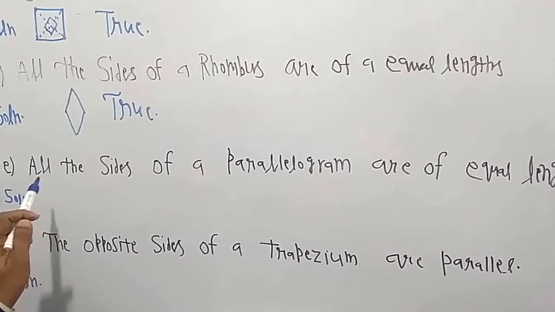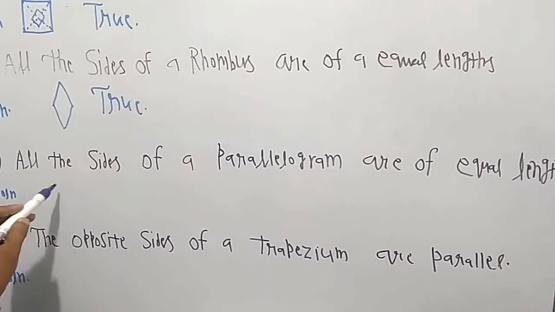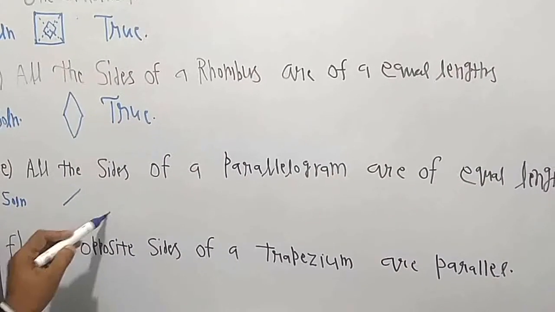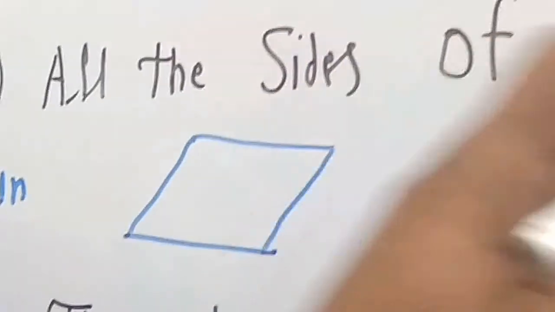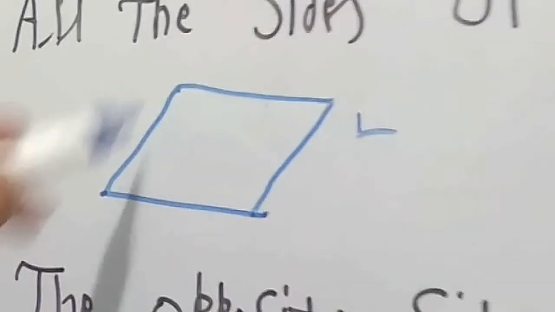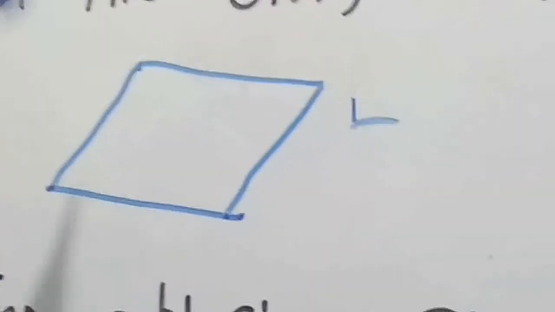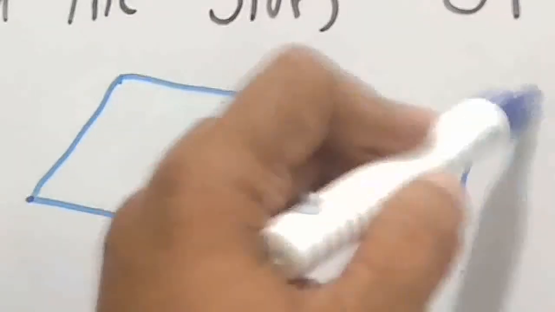Now E part, all the sides of a parallelogram are of equal length. Here in this parallelogram, we can say that the opposite sides are parallel, but all the sides are not equal in length. So the statement is false.